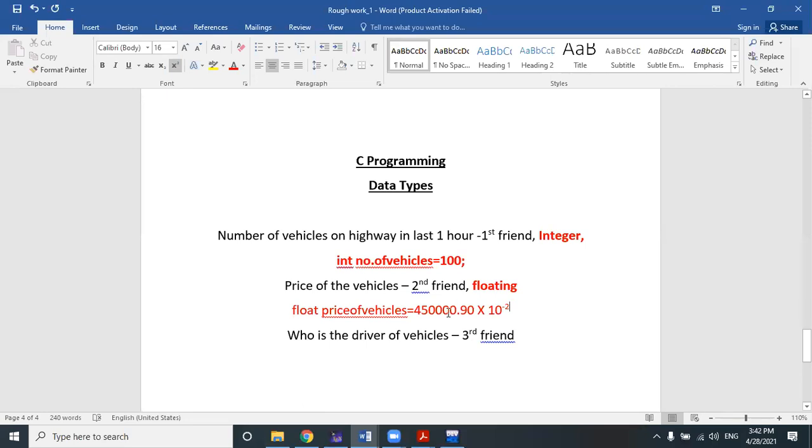Then what will be the result after multiplication? Can anyone tell me? 4500.0090.